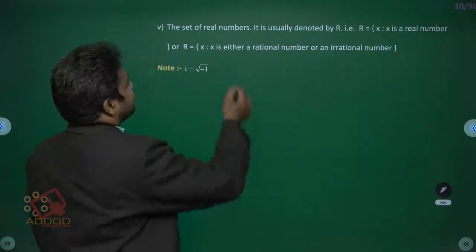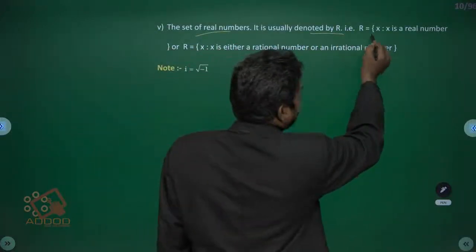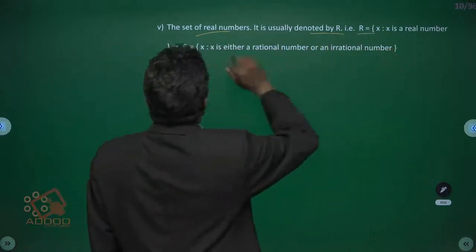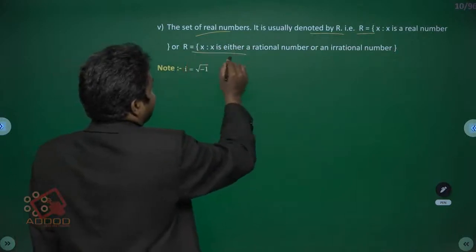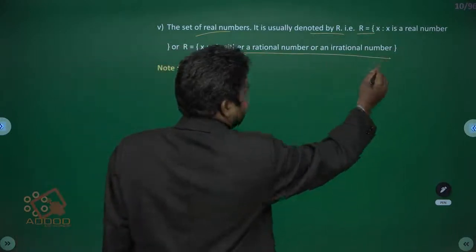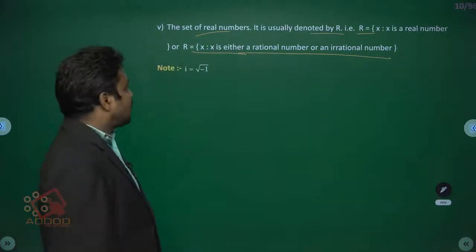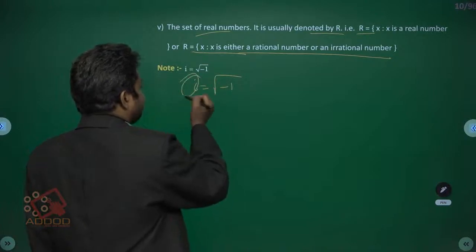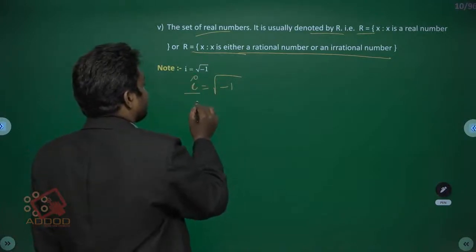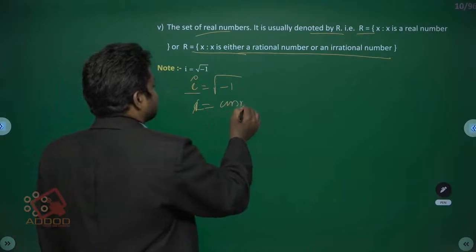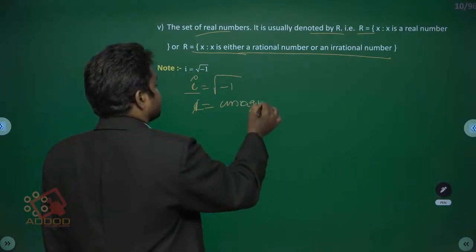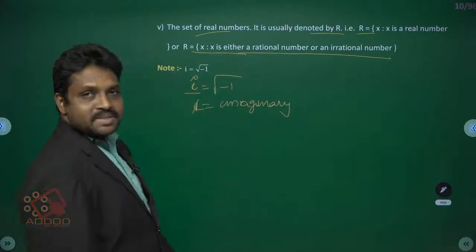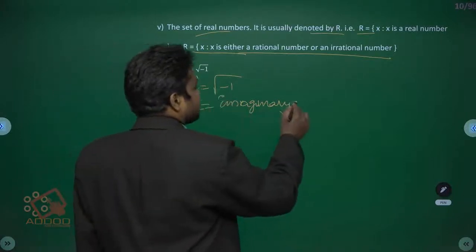Next one, the set of numbers usually denoted by R represents real numbers. R is equal to the set of x such that x is a real number, or x is either a rational number or an irrational number. Here i is equal to square root of minus 1. Here i represents imaginary numbers. Imaginary numbers means the square root of any negative number; those numbers are called imaginary numbers.